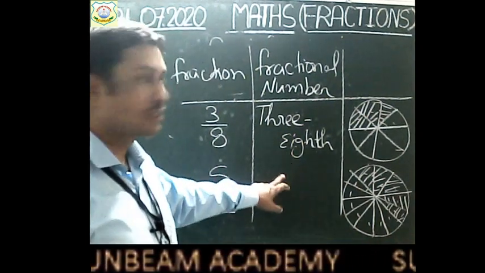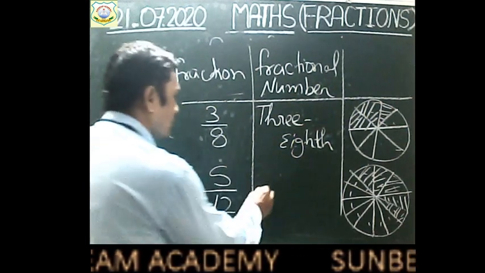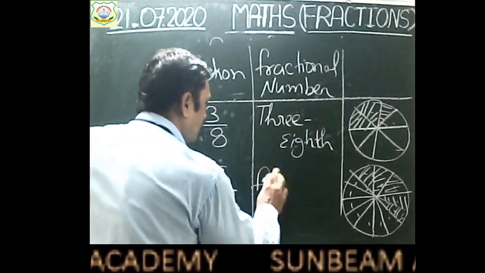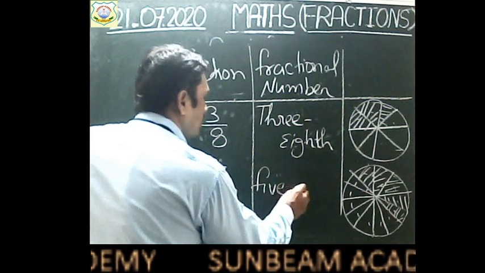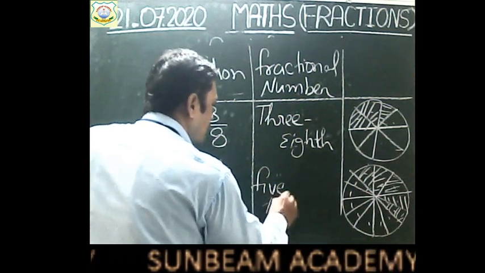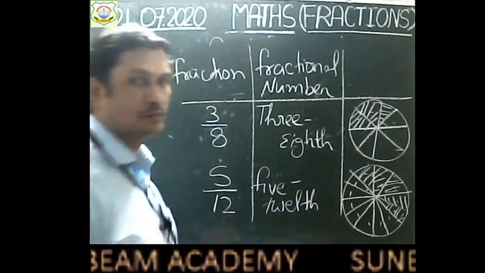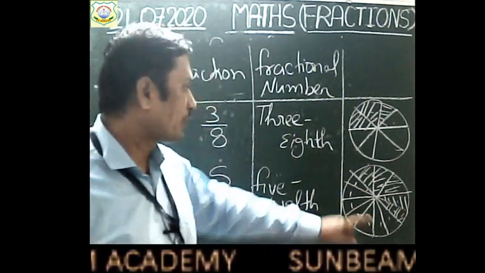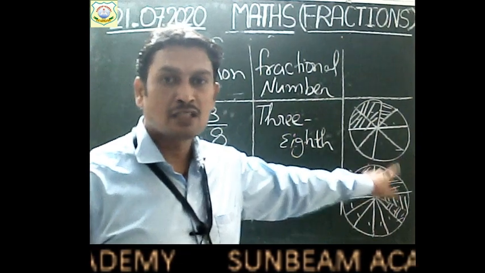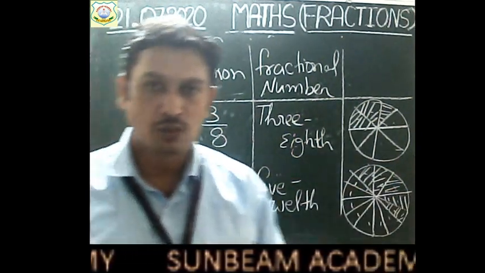And your fractional number will be 5 12th. So 12th part, 12th part, 12th part, 12th part, how many times? 5 times we have brought.